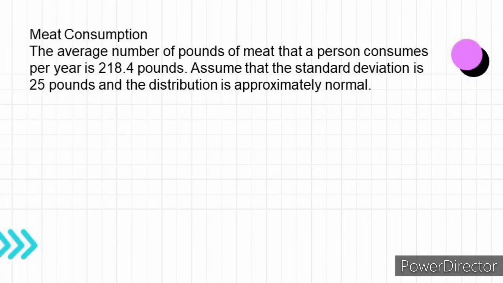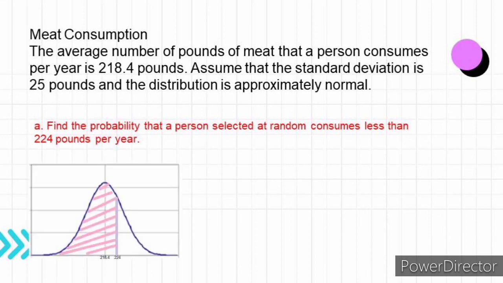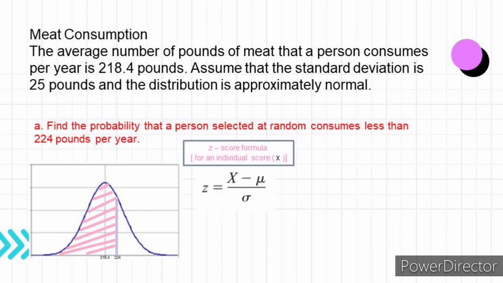Meat consumption. The average number of pounds of meat that a person consumes per year is 218.4 pounds. Assume the standard deviation is 25 pounds and the distribution is approximately normal. A. Find the probability that a person selected at random consumes less than 224 pounds per year. Since the question asks about an individual person, the formula z is equal to x minus mu over sigma is used. Substitute the values. We have 224 minus 218.4 over 25.